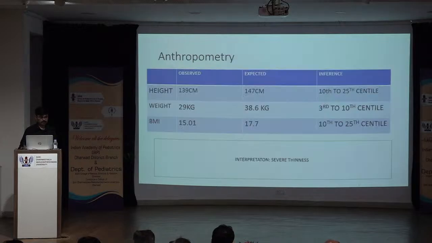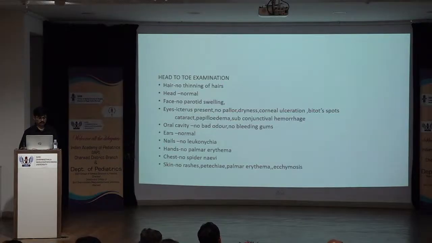Anthropometry-wise, height is 139 centimeters with expected 147 centimeters, coming between the 10th to 25th centile. Weight is 29 kgs, expected is 38.6, coming between the 3rd to 10th centile. BMI is 15.01 with expected being 17.7, coming between the 10th to 25th centile. Severe thinness is there.